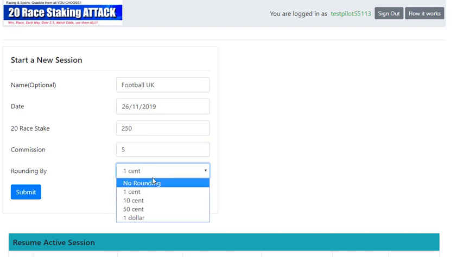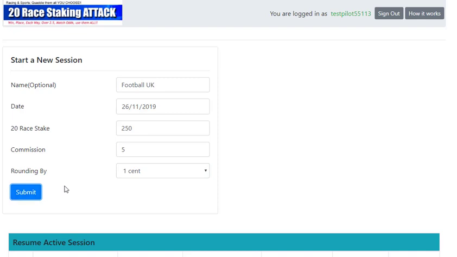If I was using a bookie, I would have to go to maybe 50 cents or 50p. Don't worry, it says cents and dollars. It takes pence, pounds, whatever they are. So if you are with a bookie and you have to bet in pound units or 50p units, then you would select one of these two. But I'm using Betfair, so we just use that. So once I've set this session up, I can click submit and it will create a new session.